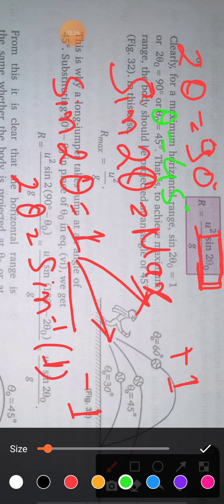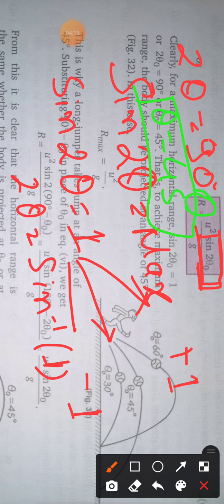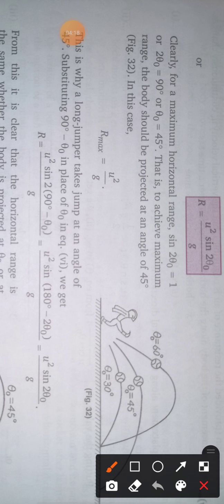So that means if you throw any object or ball or anything at a 45 degree angle, then it will cover the maximum distance, or your range of projectile will be maximum. Or suppose you are kicking, if you kick the ball at a 45 degree angle, then it will cover the maximum distance.